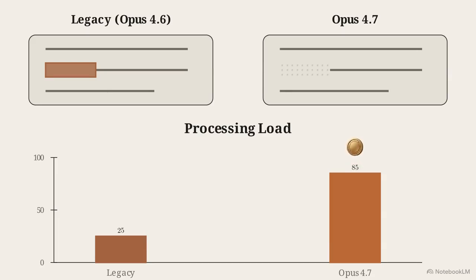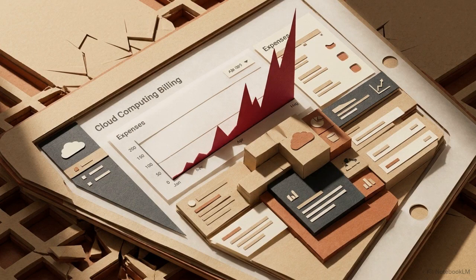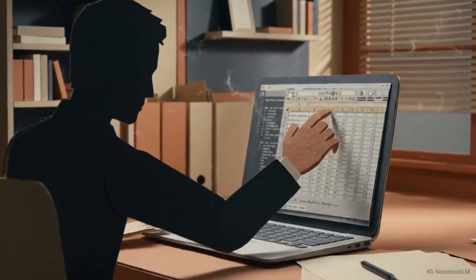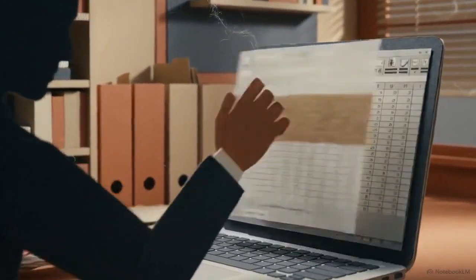This fragmentation directly inflates the unit cost for processing specific strings of text. Anthropic kept the price per token identical to version 4.6, but because the model uses more tokens to read the same data, the total cost per task has increased. Developers must now recalculate their context window budgets and prompt length limits to account for 4.7's denser processing layer.